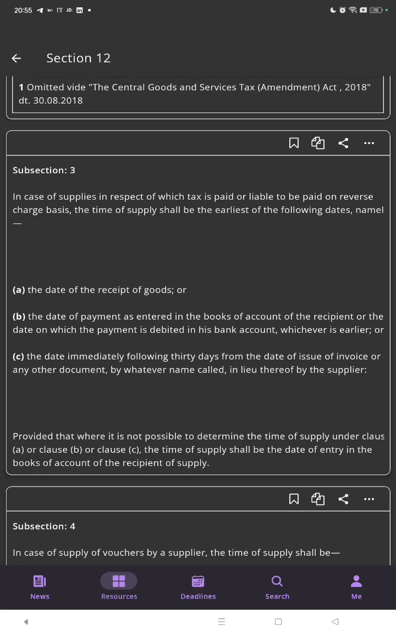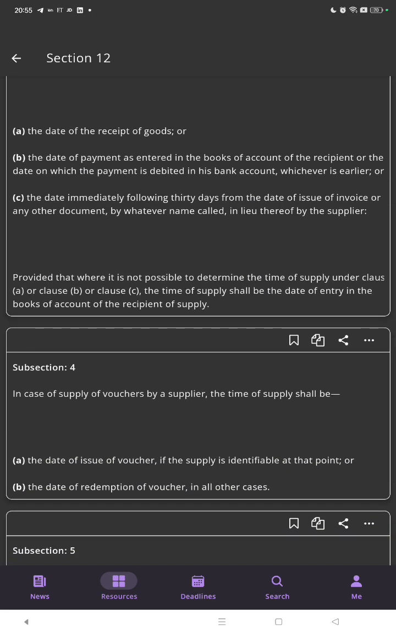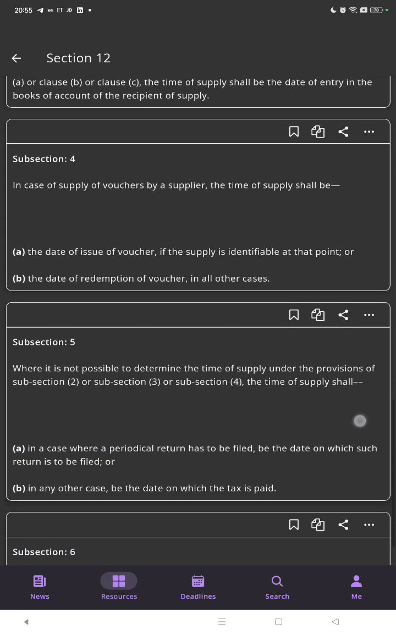provided that where it is not possible to determine the time of supply under clause A or B or C, the time of supply shall be the date of entry in the books of accounts of the recipient of the supply. Subsection 4: in the case of supply of vouchers by the supplier, the time of supply shall be the date of issue of voucher if the supply is identifiable at that point, or the date of redemption of the voucher in all other cases.